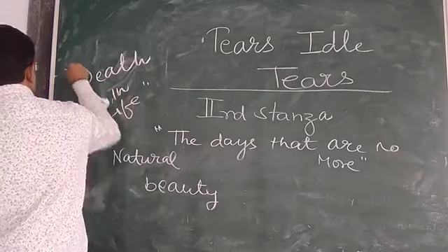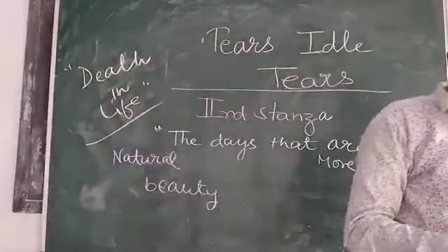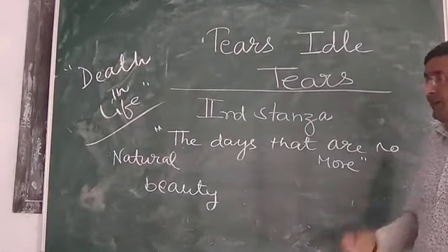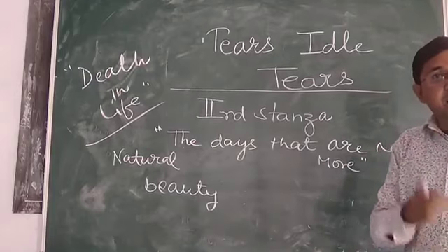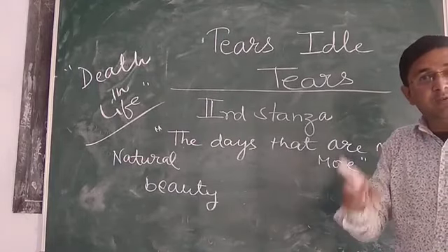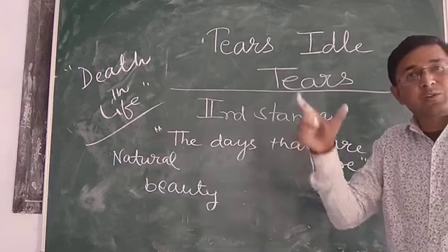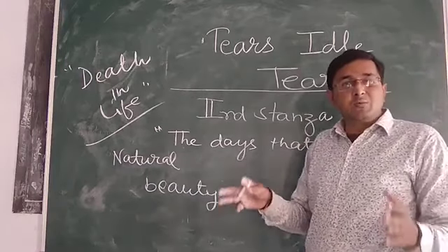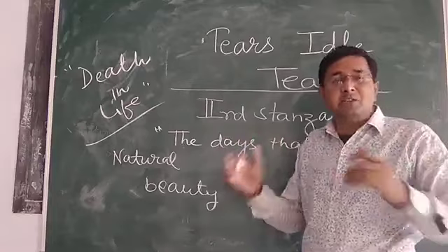See what the poet says, coming back at the last: the days that are no more. This stage we are going to discuss. Now the poet speaks about the reason. The lips are used for the physical part of that lady, for the physical structure of the beauty of that lady. And then the poet says that now she is not mine. My true love was rejected.